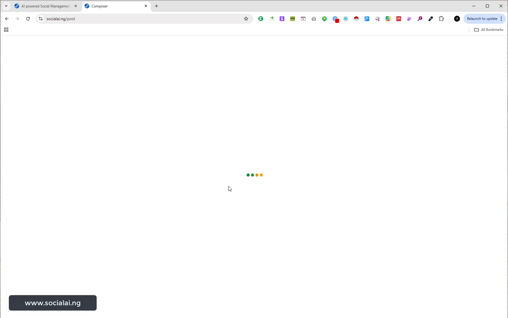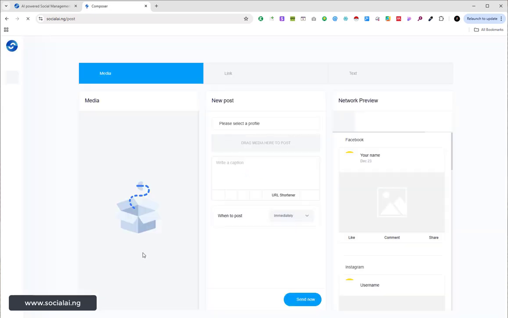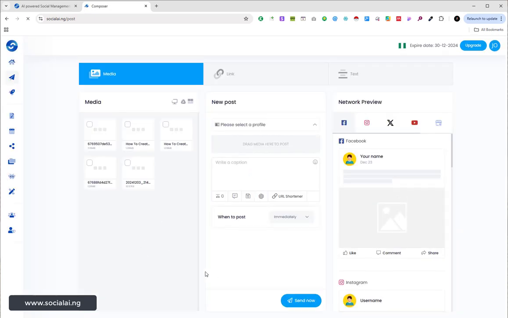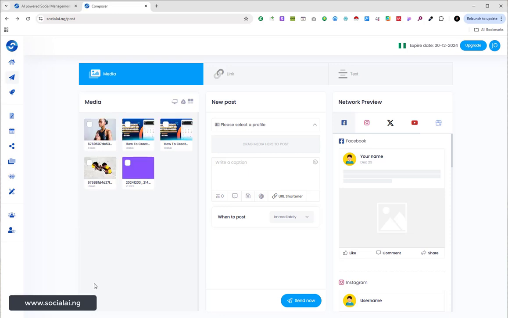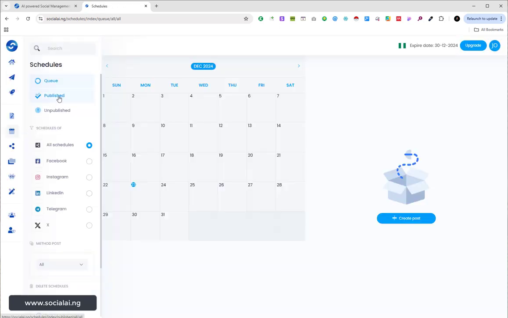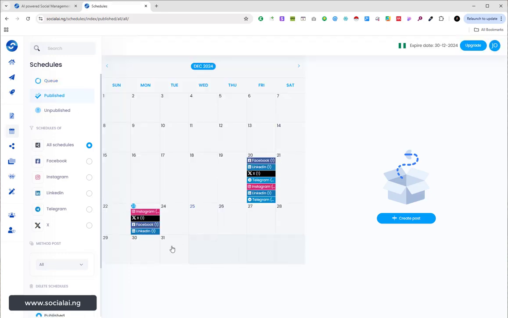So you are going to see that everything is already being done in the background, all after clicking on the button. So you can see that it has posted to all the profiles already. So how would you see everything that has been posted? You just need to come to these schedules right here. You go under schedules, then you come to publish. So this queue is to show you if you have any scheduled posts, right? You know, the post we just did right now was not a scheduled post. It was an immediate post. So let us come to publish. Then we'll be able to see all the contents we've published.